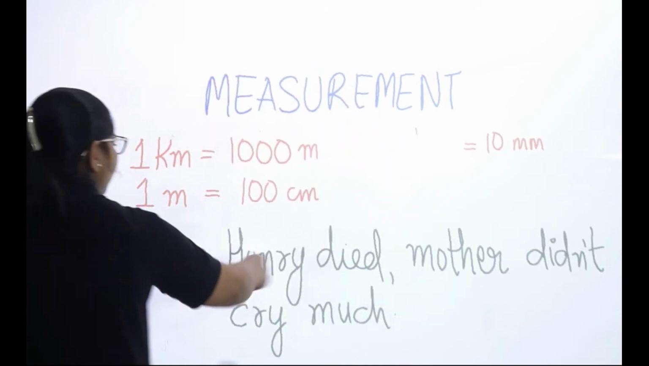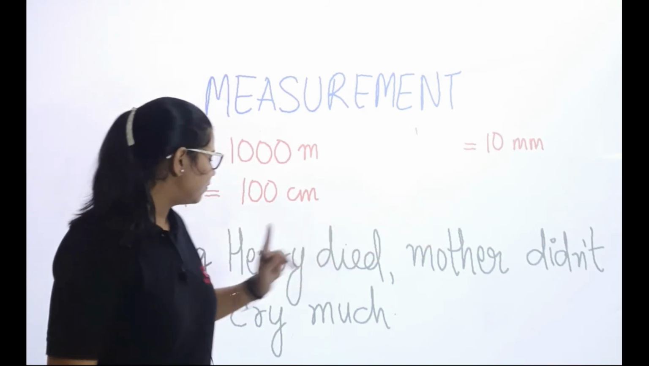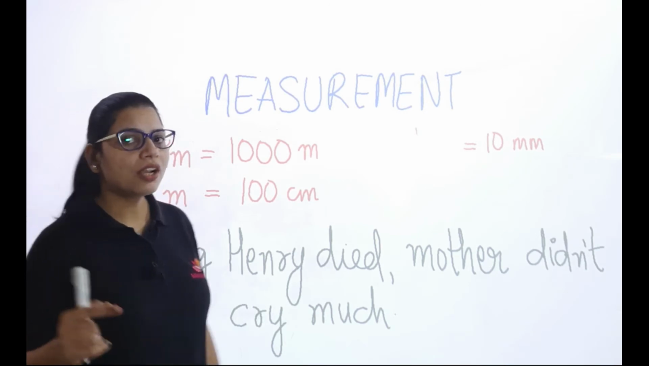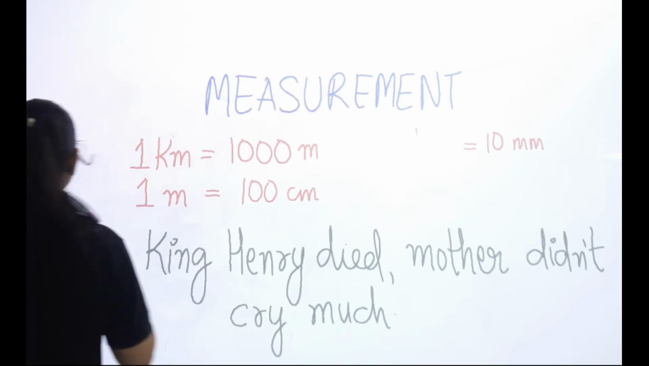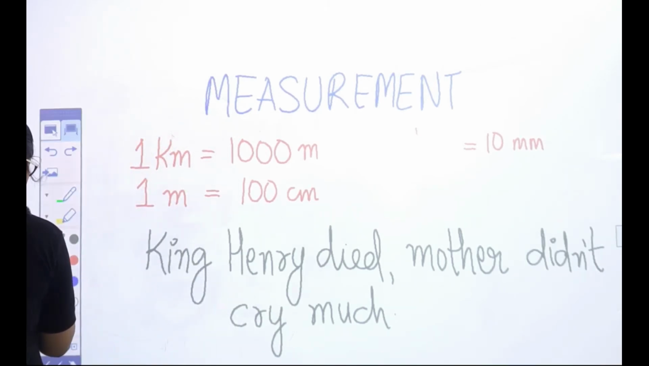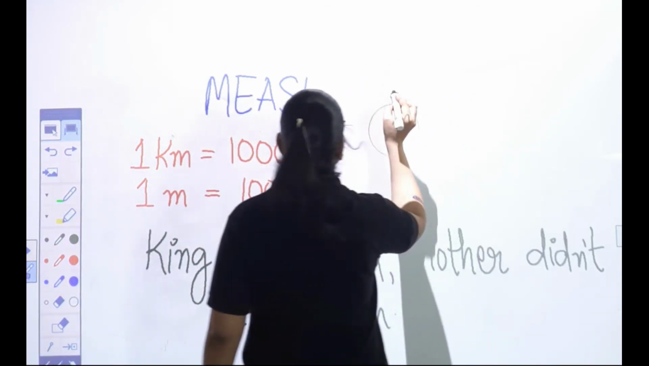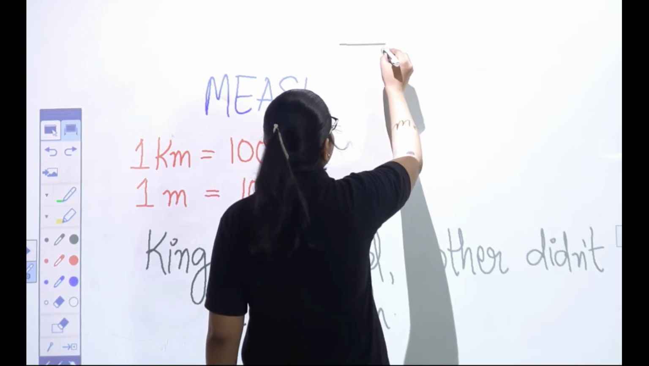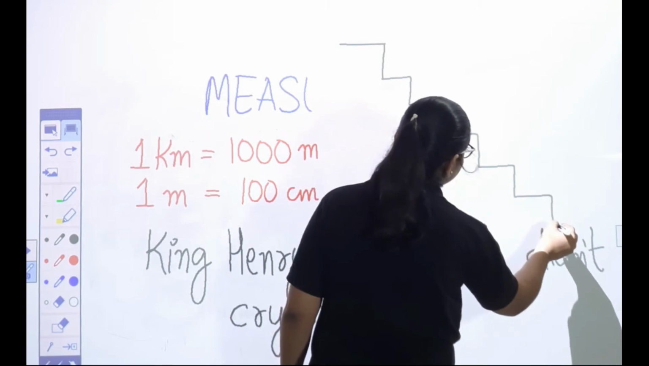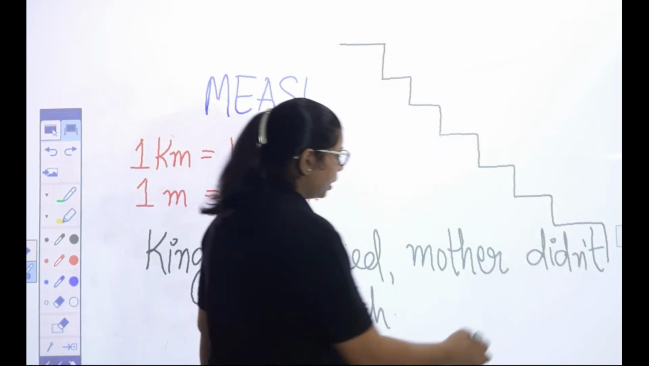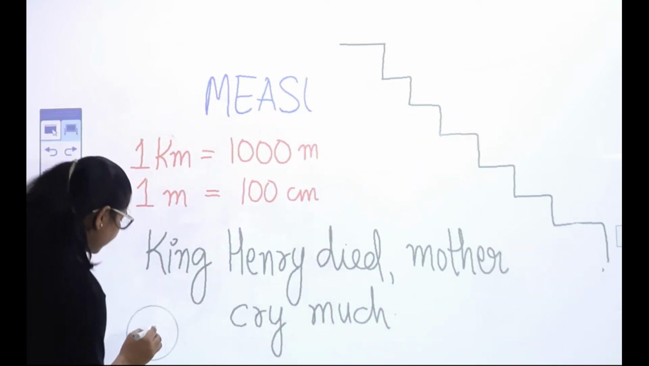So, how many words are there in this sentence? 1, 2, 3, 4, 5, 6, 7. So we're going to create a staircase with steps, okay? A staircase containing 7 steps. I'm just erasing it. Staircase containing 7 steps. 1, 2, 3, 4, 5, 6, 7. Okay, so I'm just removing this dent and applying it here.